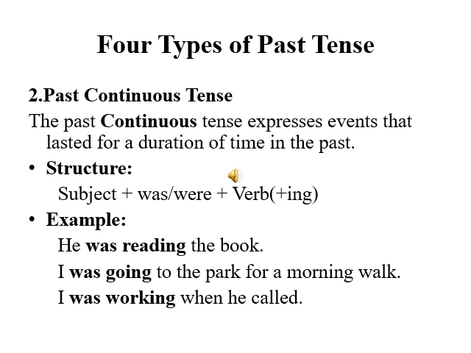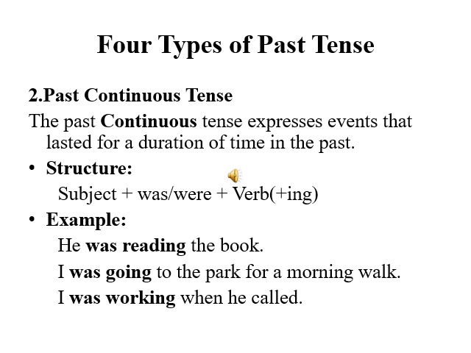The second type of past tense is past continuous tense. The past continuous tense expresses events that lasted for a duration of time in the past. Its structure or formula is subject plus was or were plus verb fourth form, that is ing, plus rest of the sentence. Some of the examples of past continuous tense are, he was reading the book. Second, I was going to the park for a morning walk. Third, I was working when he called.